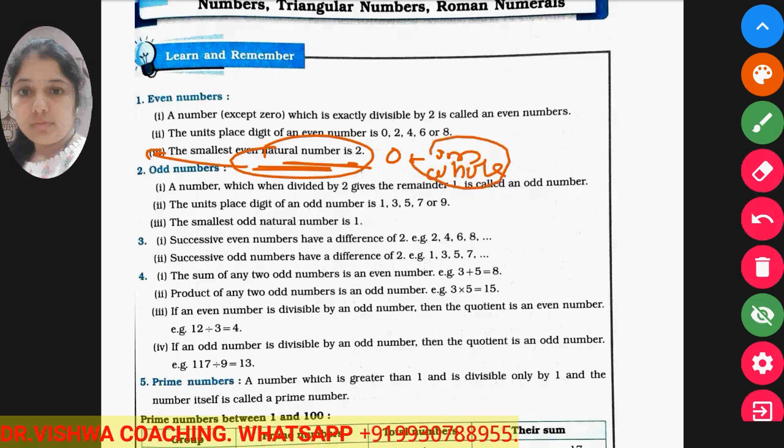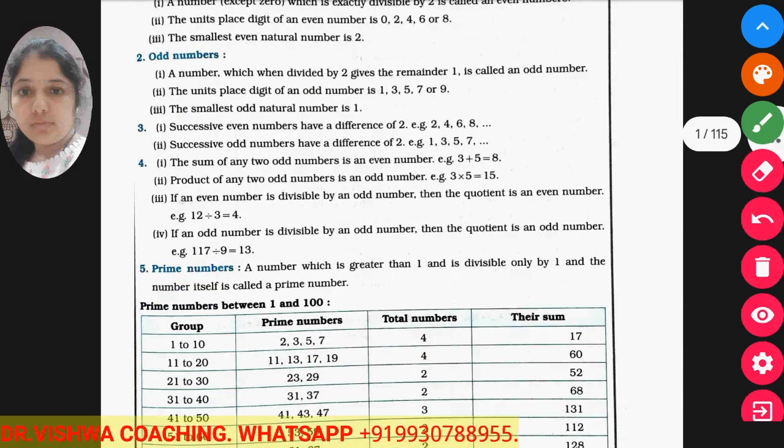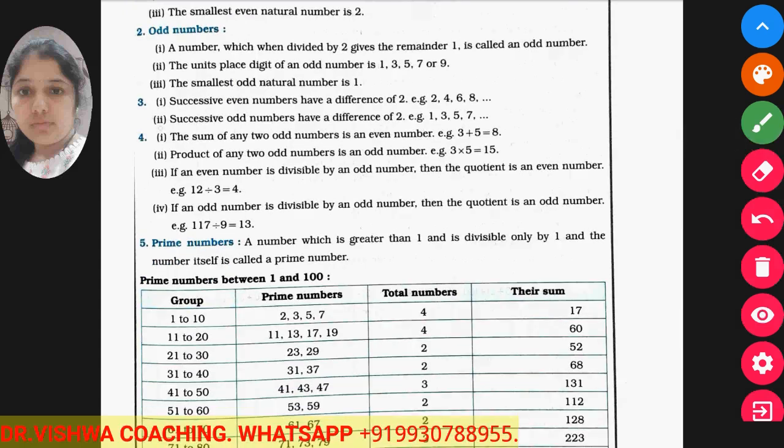Now you all know odd numbers: the numbers which, when divided by 2, leave remainder 1, are called odd numbers, and 1, 3, 5, 7 and so on are the odd numbers. The odd numbers have these digits at the unit place, and even numbers have 0, 2, 4, 6, 8 at the unit place. So the smallest odd number is 1. Successive even numbers have a difference of 2. Successive odd numbers have a difference of 2, you all know.